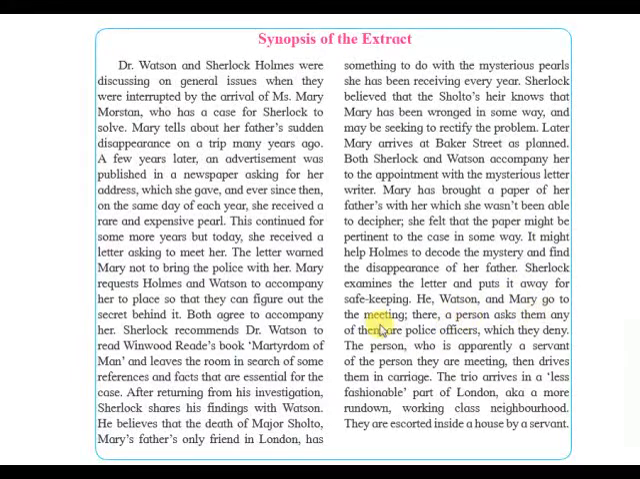He, Watson, and Mary go to the meeting. There's a person who asks them if any of them are police officers, which they deny. The person, who is apparently a servant of the person they are meeting, then drives them in a carriage. The trio arrives in a less fashionable part of London, aka a more rundown working class neighborhood. They are escorted inside a house by a servant.